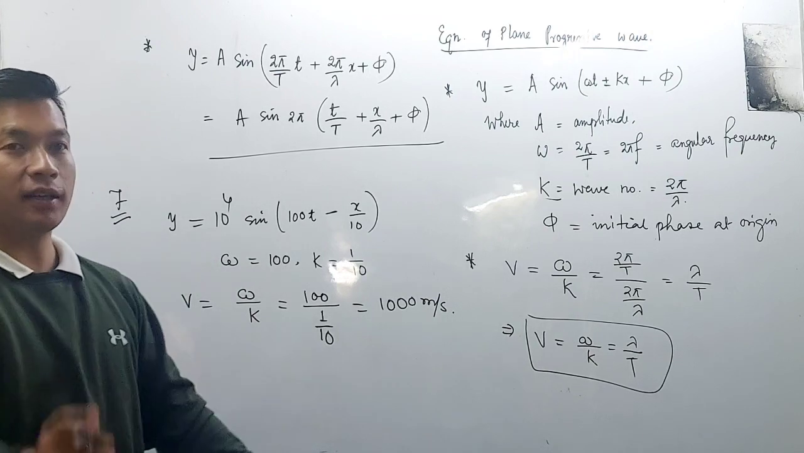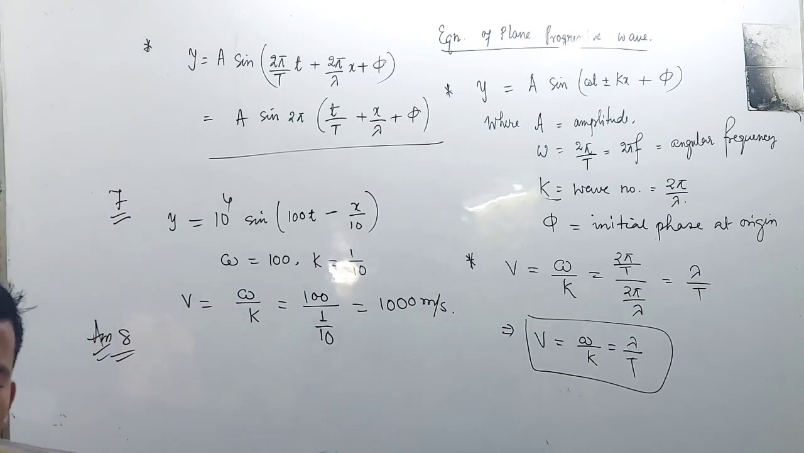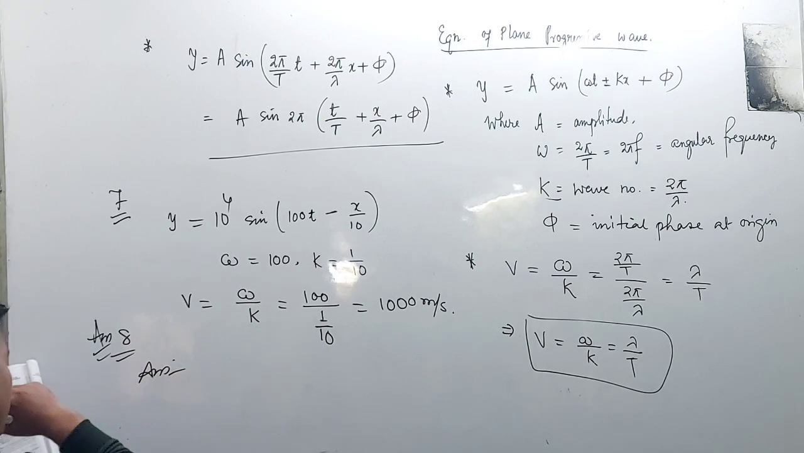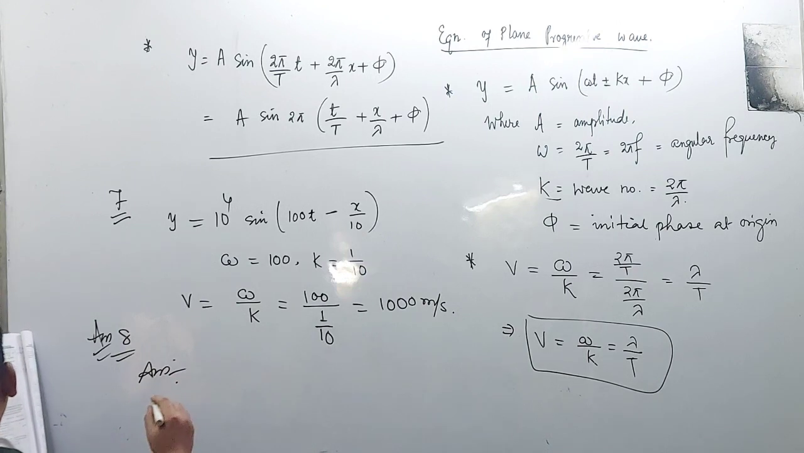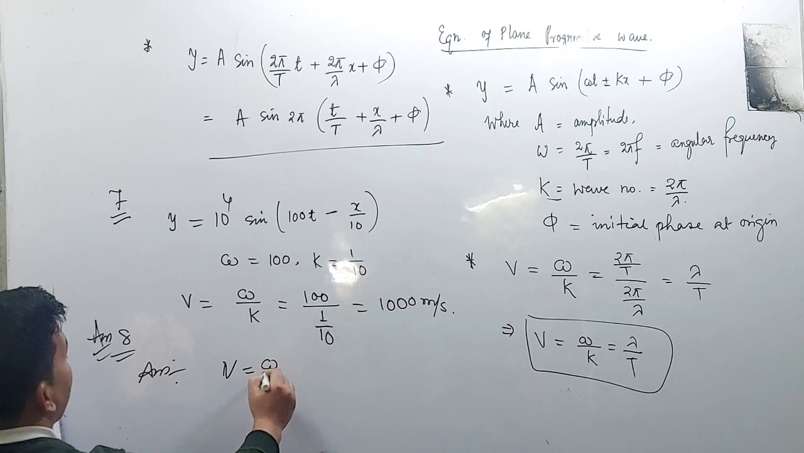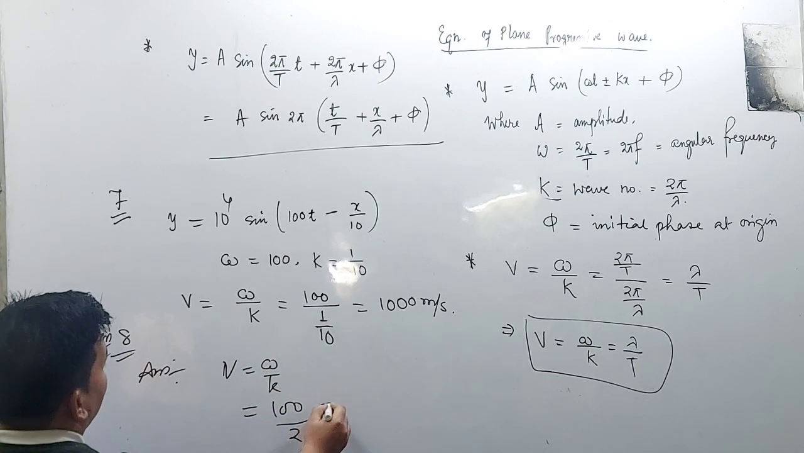100 divided by 25. This is equal to v equal to omega by k. So omega is 100 and k is 20.